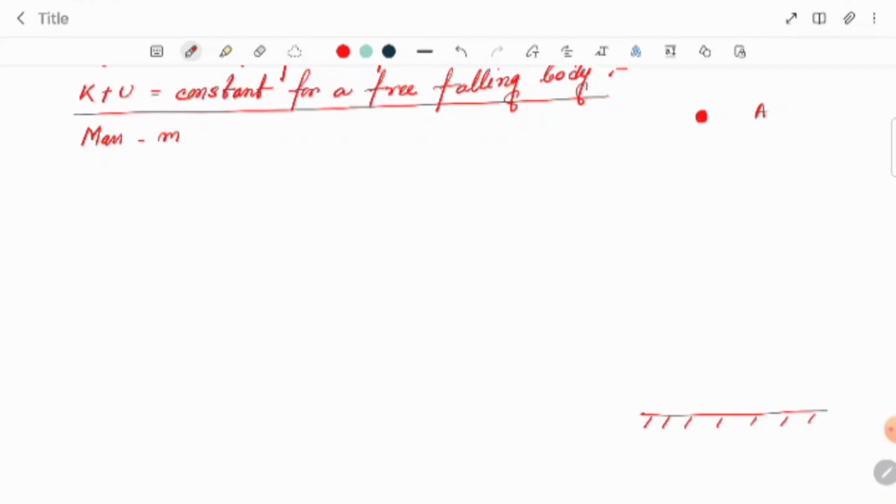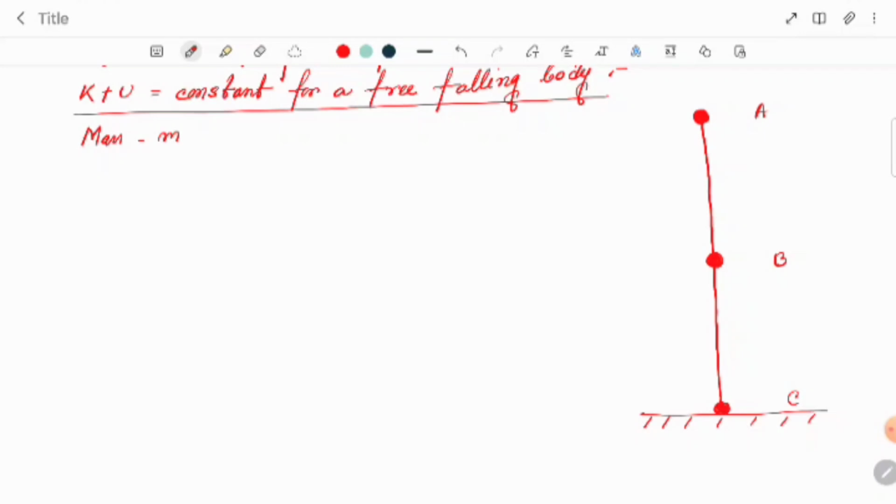Now, at this position A, we have to calculate the potential and the kinetic energy. Now, the body is freely falling, and in between we take one position, suppose this position is B. Now the body is coming to the ground, that is C. So we have mentioned three positions of the body.